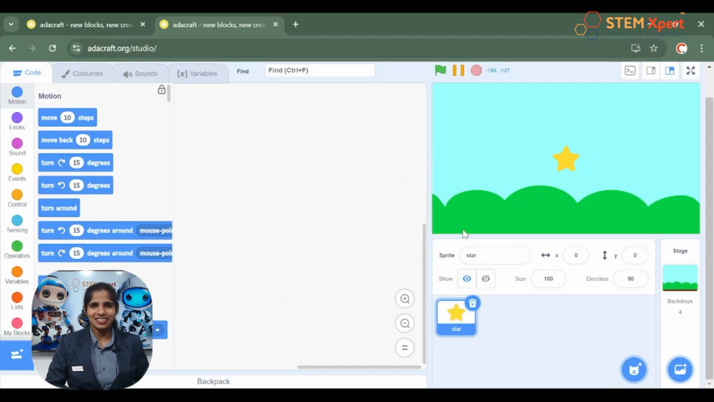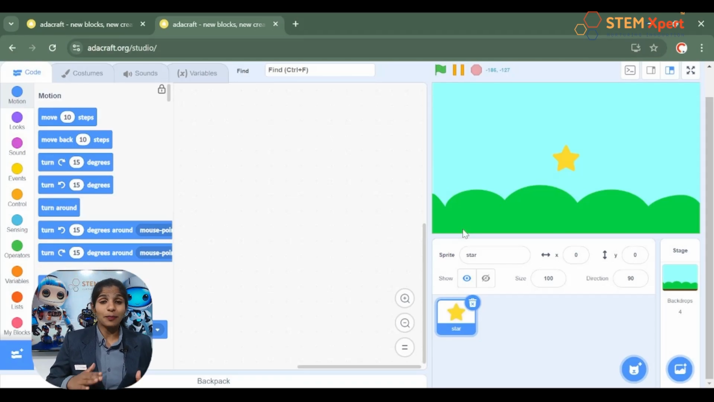Have you done it? Good. So now in the beginning of the session, I had changed the backdrop from a white screen to a blue sky, right? And are you interested to learn how the addition of sprite and backdrop is possible? Okay, come, let's explore that now.